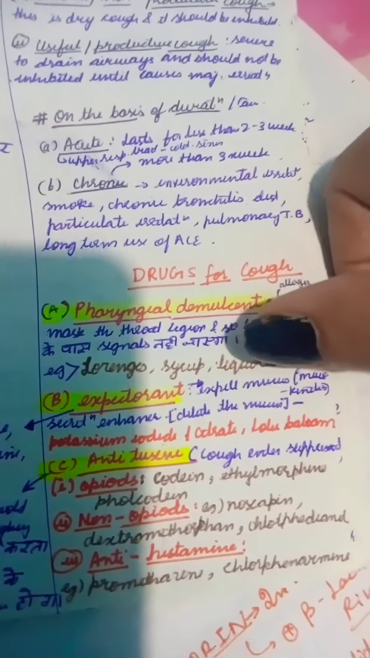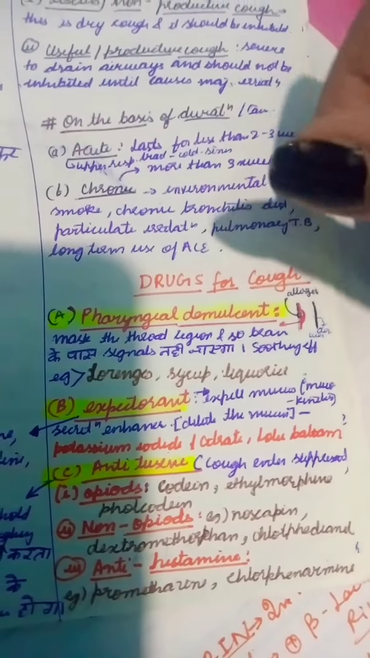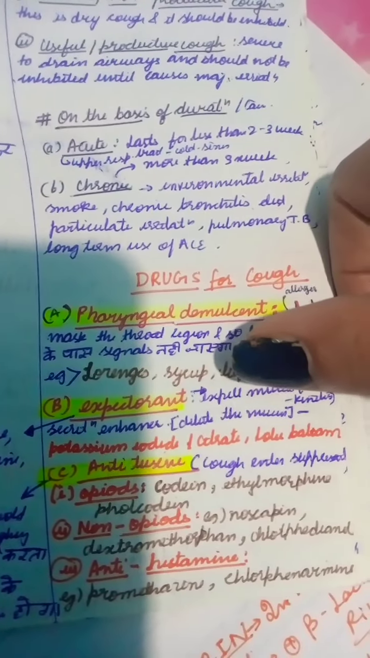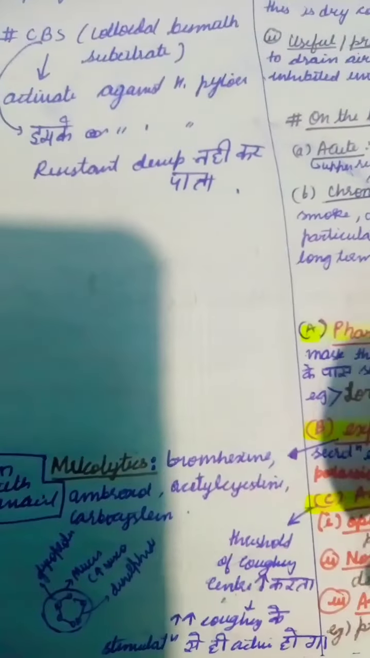B is expectorant. In this, it expels out the mucus secretion and enhances it, and it also helps in dilution of it. For example, potassium iodide, citrate, and all. In this, mucolytic agent also come.